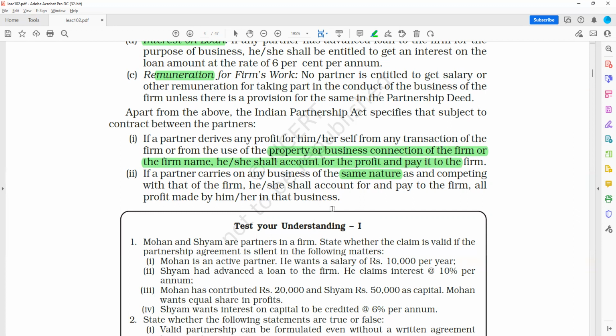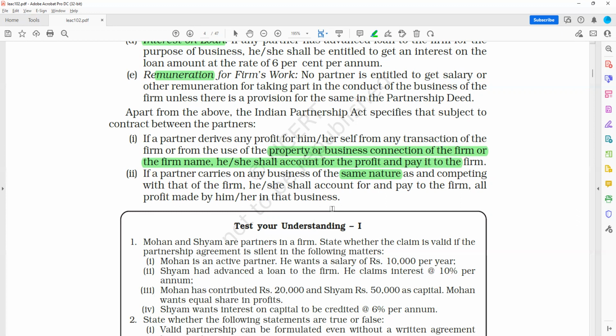That individual partner might take away the business of the partnership firm. So there will be loss of profit to the partnership firm. It means that then he will have to compensate the partnership firm. So what this line means: if a partner carries on any business, that is manufacturing of steel bars in our example, of the same nature, meaning the partnership firm is also carrying on the same steel bars business, and competing with that of the firm.